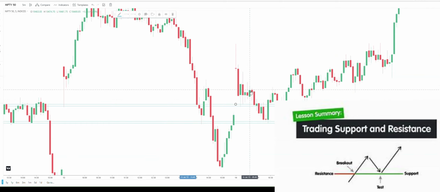The sellers pushed hard to break this and tried to bring it down. They were able to bring it down only 30 to 40 points, okay, and again buyers came and formed one more support. Buyers came here and then pushed higher, right? You can see the market always moves in a zigzag manner.